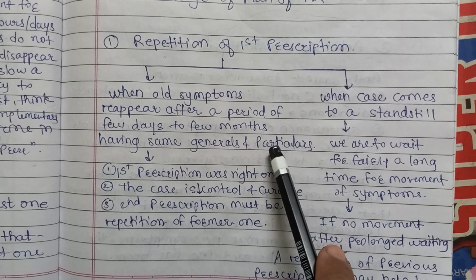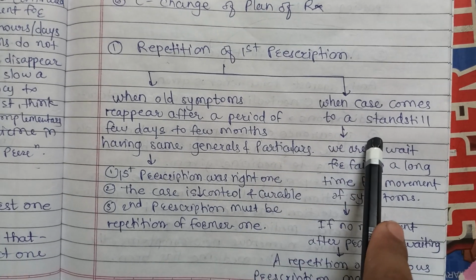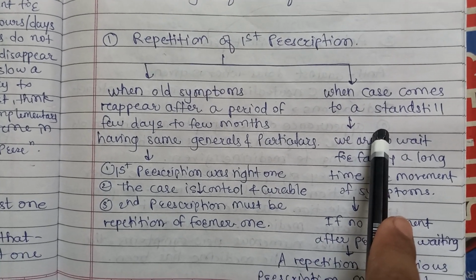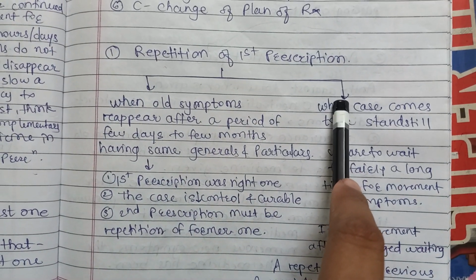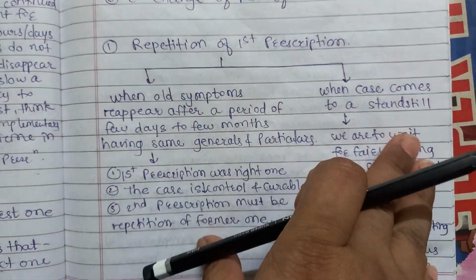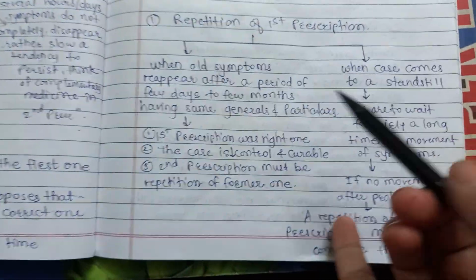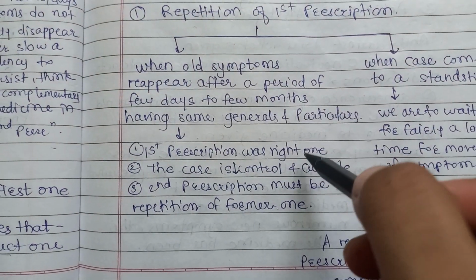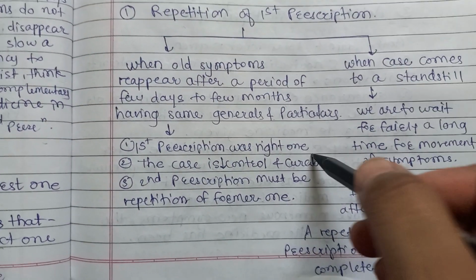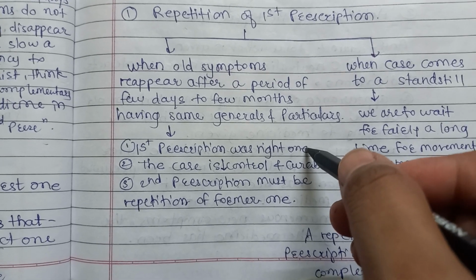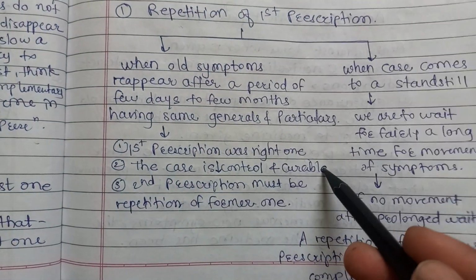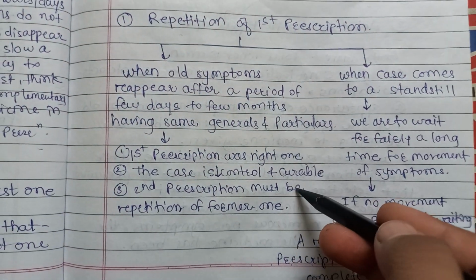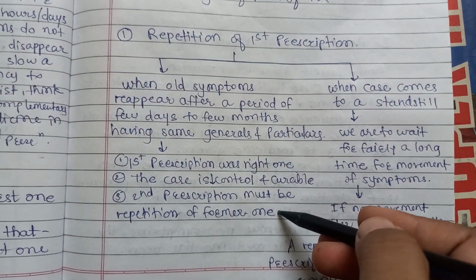So after giving the first prescription, when the old symptoms reappear after a period of few days, it has acted for a short time and then again the old symptoms are reappearing. Then it means the first prescription we have given was the right one and its action has exhausted. Then again we need to repeat the same medicine. The case is under control and curable, and the second prescription must be the repetition of the former one.